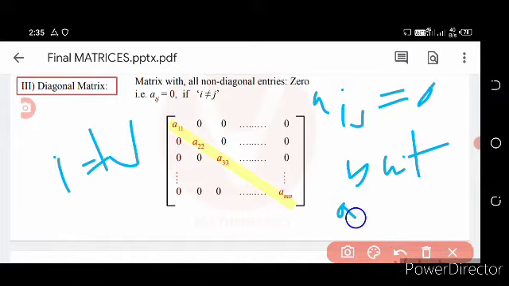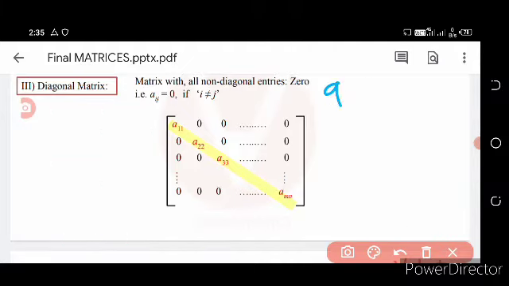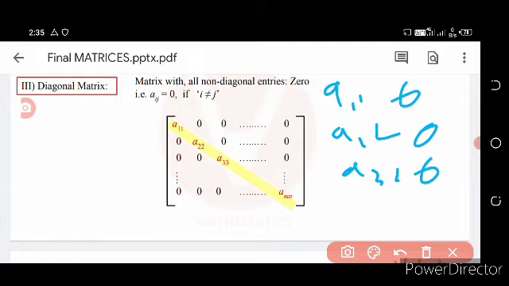That is, a11, a22, a33 are the diagonal elements, and except these diagonal elements, all the non-diagonal entries are 0.